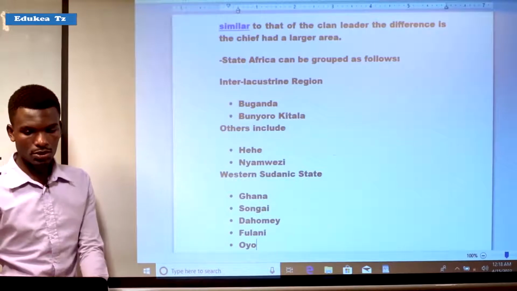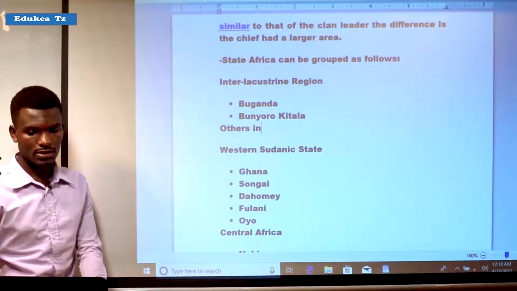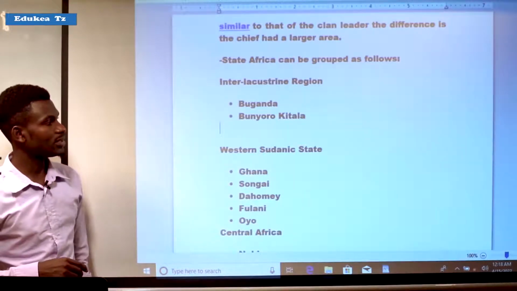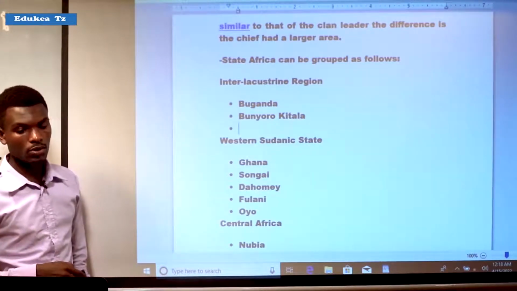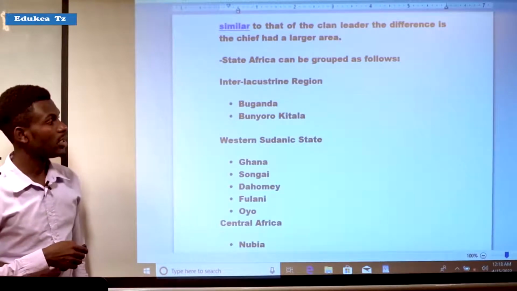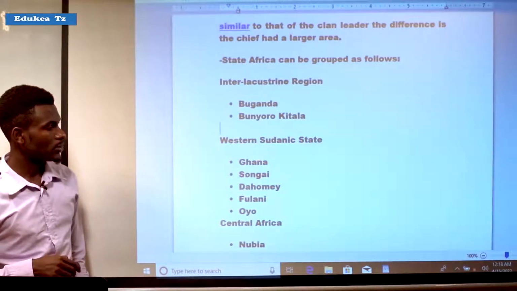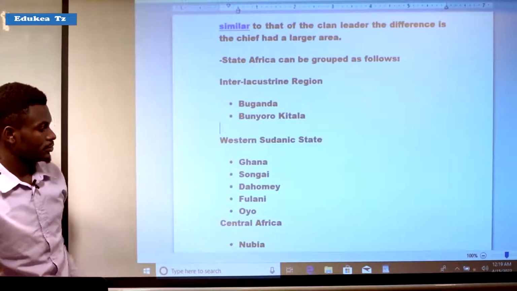Sorry, these were not interlacustrine regions or states. But also there were Western Sudanic states, which included Ghana, Songhai, Dahomey, Fulani, and Oyo, in West Africa.